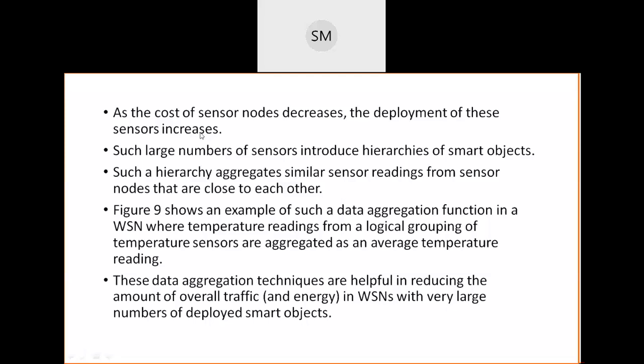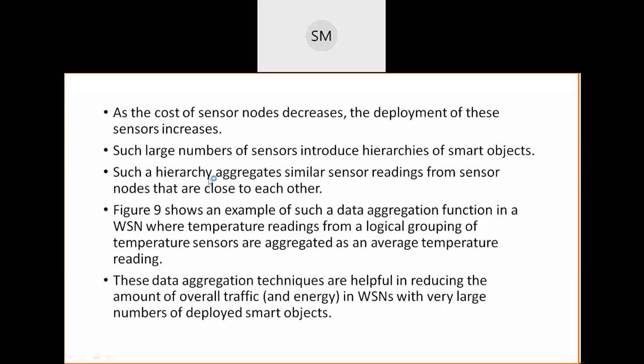Okay, so once the number of sensors increases, this large number of sensors will provide us a hierarchy of smart objects. It means different levels, different layers of these smart objects. Because n number of sensors are there, we have to make them into groups, and those groups are called levels or layers of these smart objects. Then the entire system is called the hierarchy of smart objects.